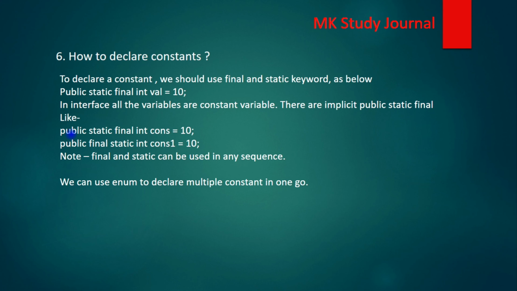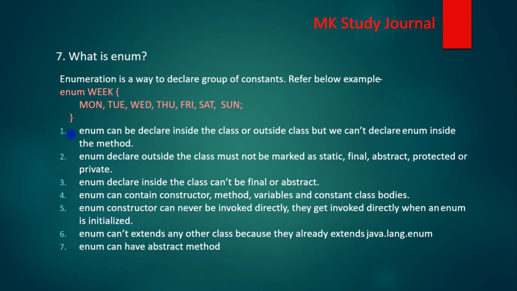So our next question is based on enum. Here you can see, what is enum? Enum is a way to declare a group of constants, so multiple constants can be defined by a single enum. Here we have created one enum Week, and inside that we have defined constant values like Monday, Tuesday, Wednesday, Thursday, Friday, Saturday, Sunday, like this.